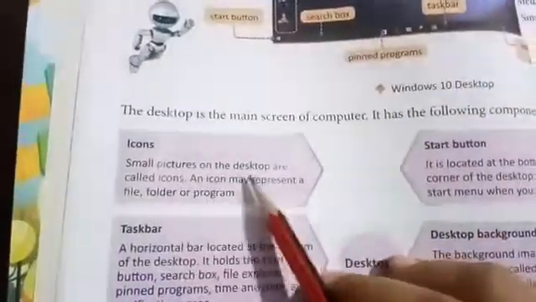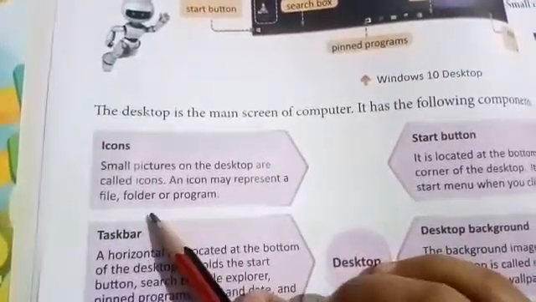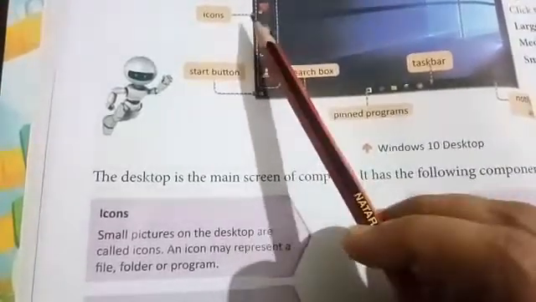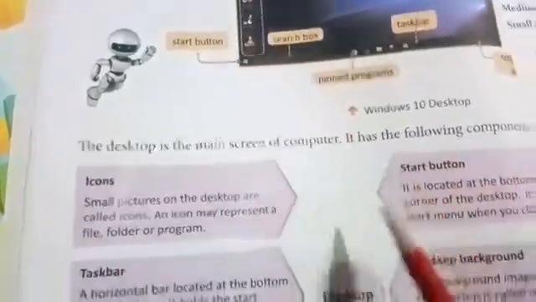It has the following components. Icons: small pictures on the desktop are called icons. An icon may represent a file, folder or program. So these small pictures are known as icons, representing a file, folder or program.